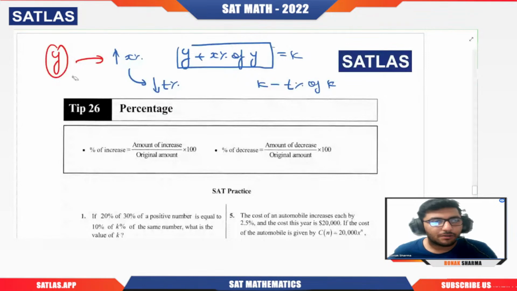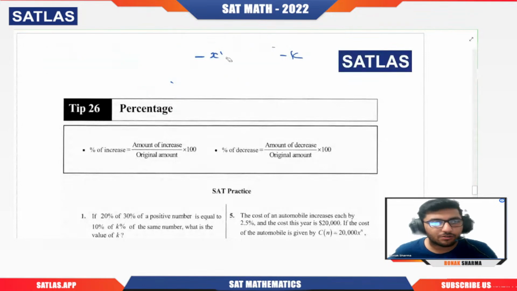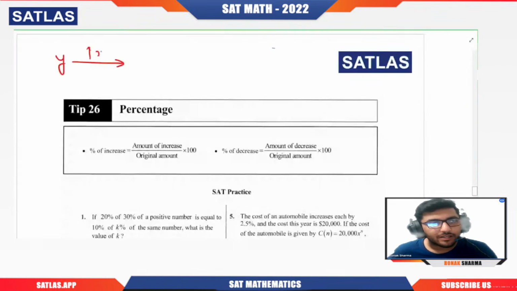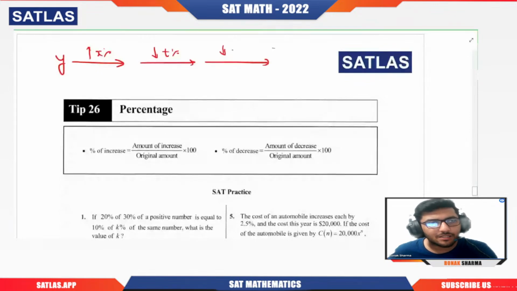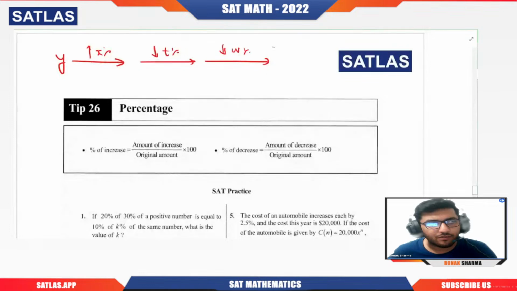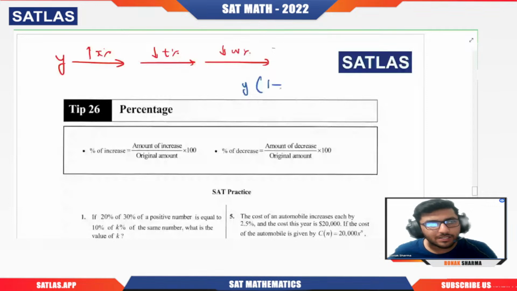But rather than doing this, remember one thing. If I have Y, and I'm increasing it by X%, decreasing by T%, and again decreasing it by W%, then the final value will simply be Y times 1 plus X by 100, times 1 minus T by 100, times 1 minus W by 100.